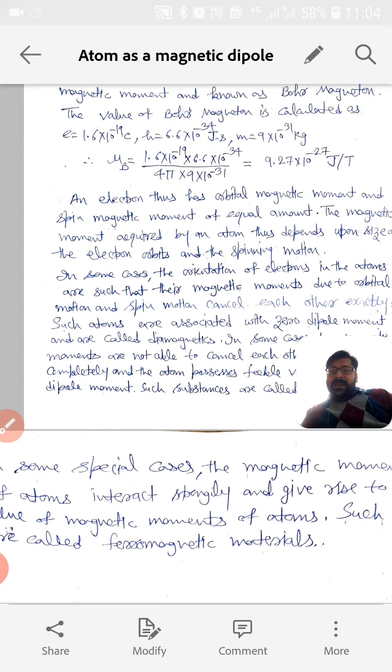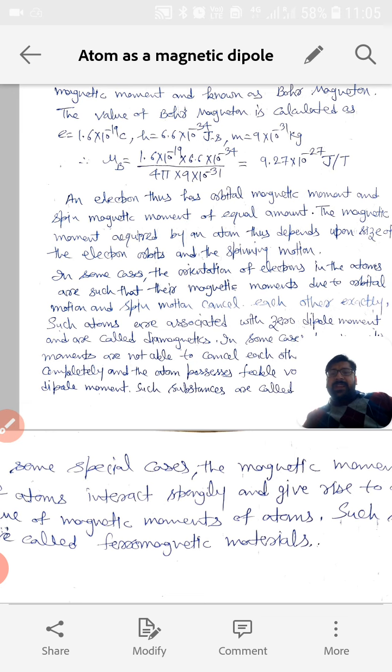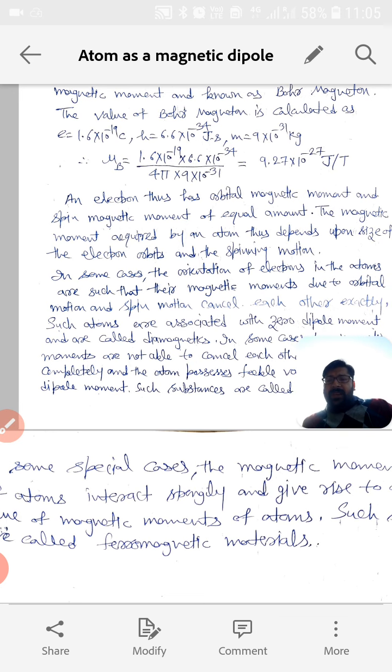But in some cases, this cancellation of spin and orbital magnetic moment is not complete. They only feebly cancel each other's effect, and a net feeble dipole moment exists, and materials having that feeble dipole moment are called paramagnetic materials.